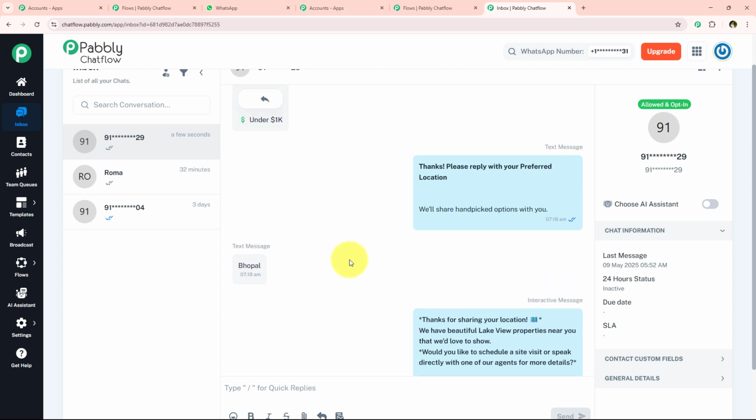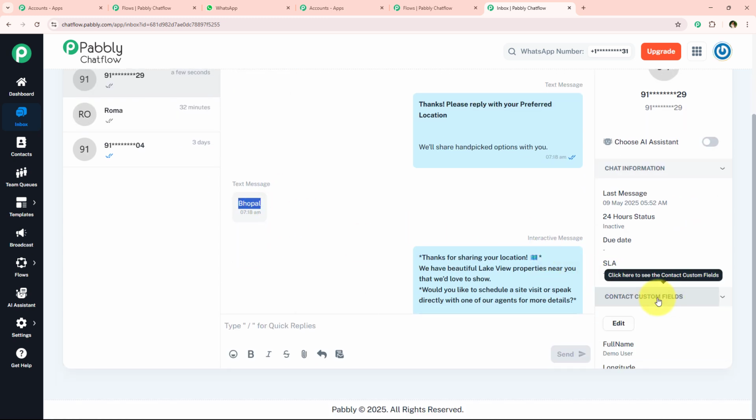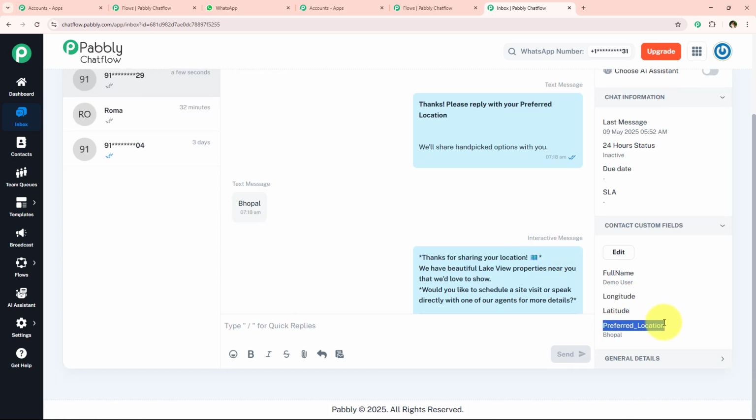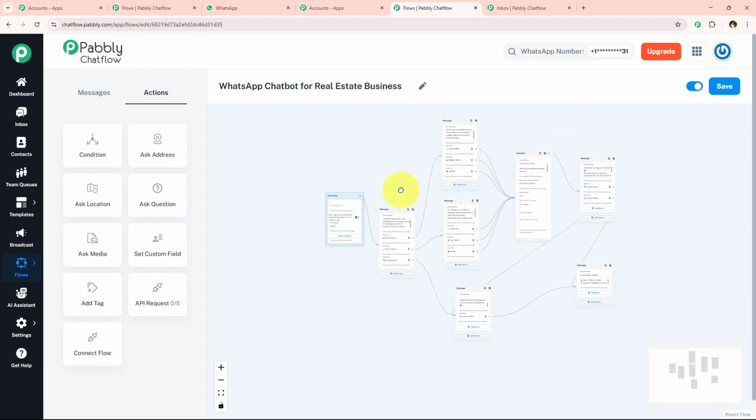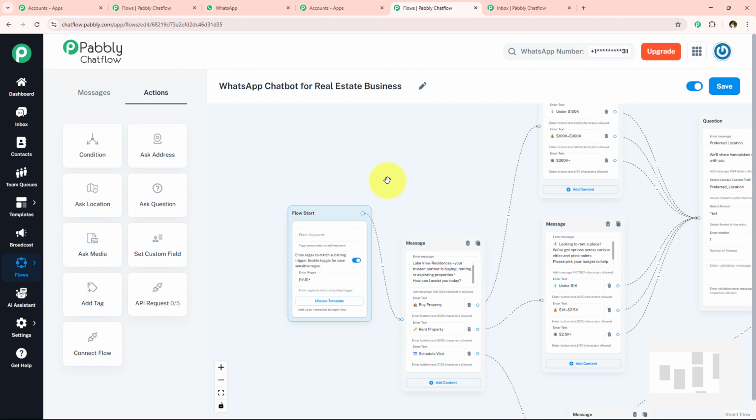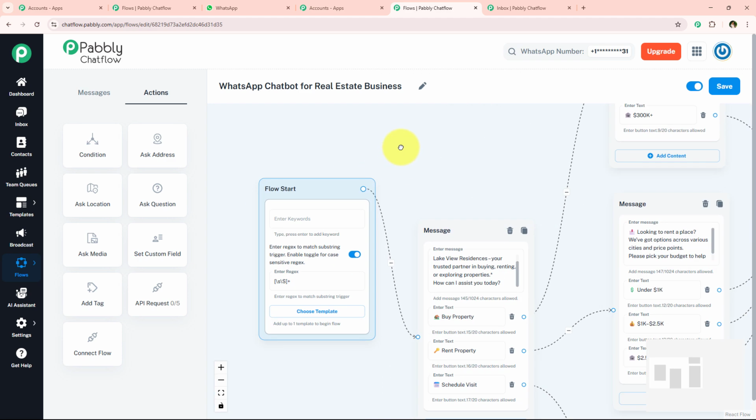Also, there's one more useful feature: my lead shared their preferred location, which is Bhopal, right? So this Bhopal has been added in the contact custom fields under the preferred location. So not only sending and receiving of WhatsApp messages, but this chatbot helps you to collect the lead and the user information too. So yes, with this we have successfully completed this WhatsApp chatbot,